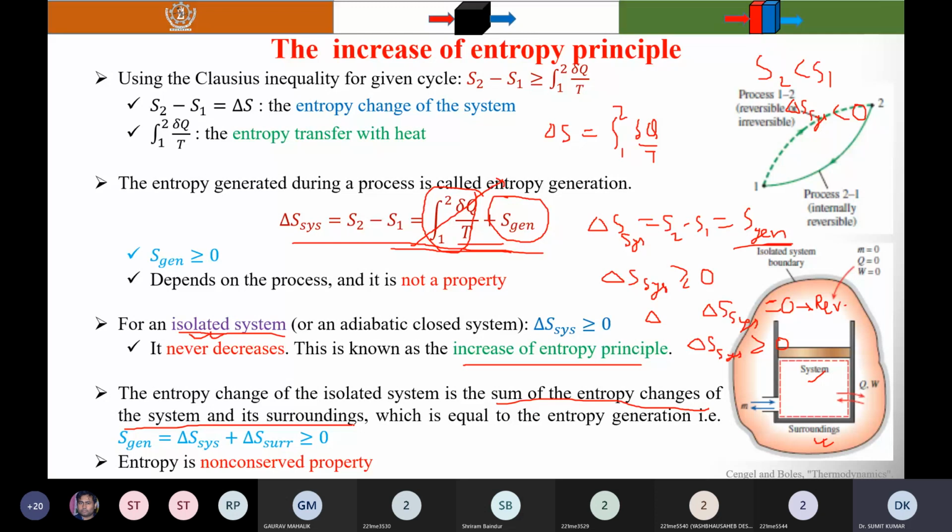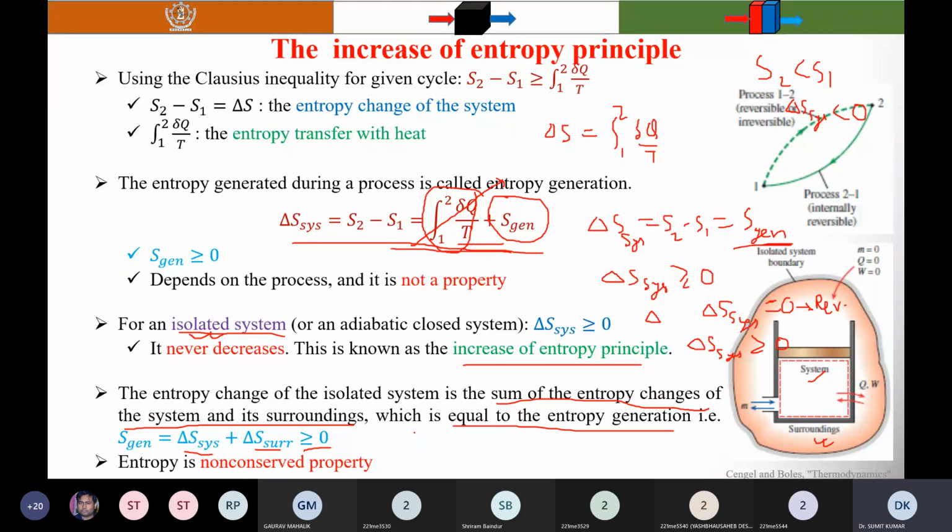Which is equal to the entropy generation. So S gen is equal to the change in entropy, that is, the change in entropy of the system plus the change in entropy of the surroundings, and you know that entropy generation is always greater than or equal to 0. That's why it's written here as greater than or equal to 0. And entropy is a non-conserved property.